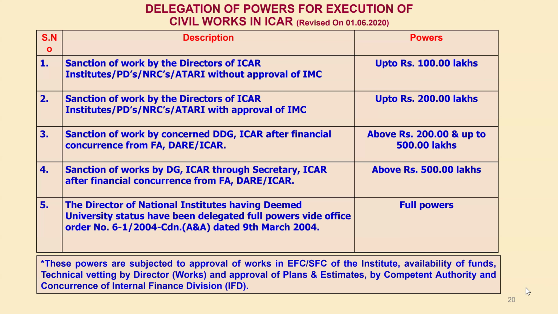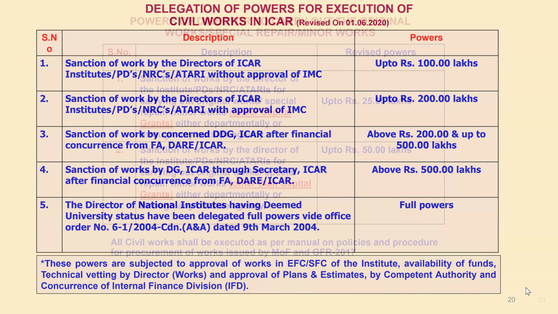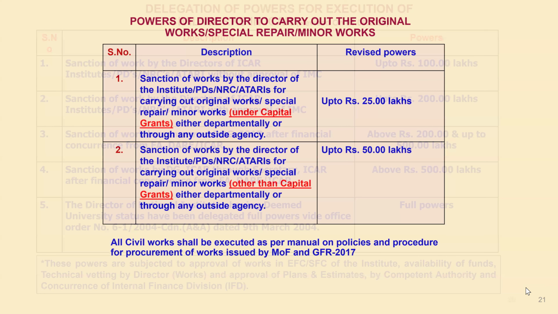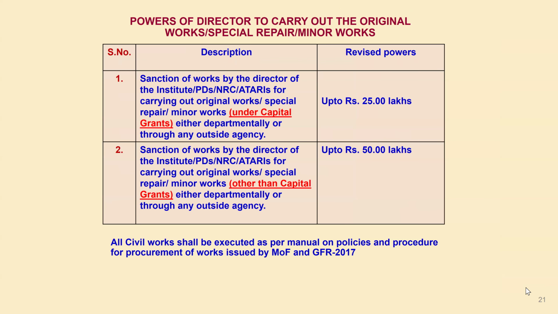These are the original works. And if you talk about the power of the director to carry out the original works and special repair and maintenance work under capital grant, 25 lakhs can be spent by the director of the institute for carrying out original works, special repair, or minor works, either departmentally or through any outside agencies.